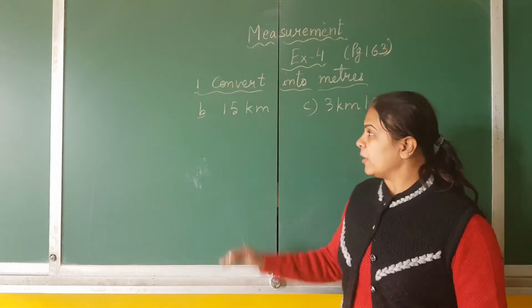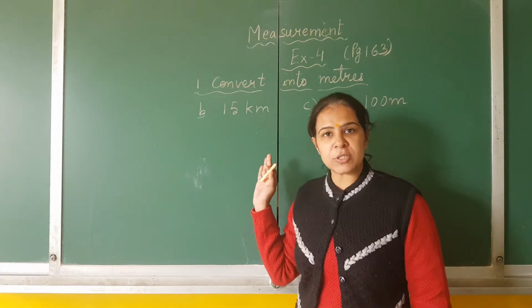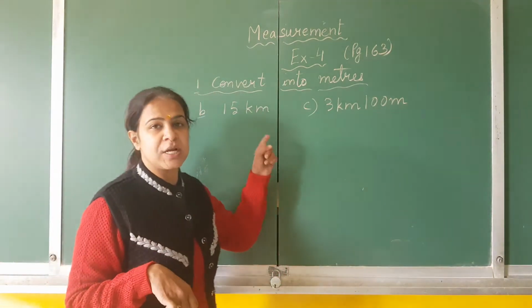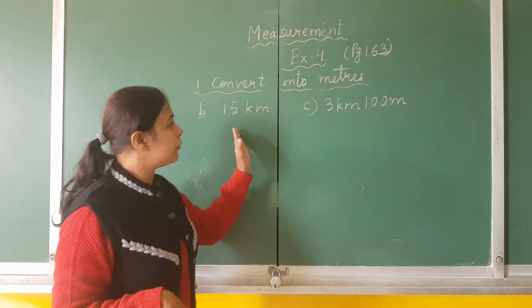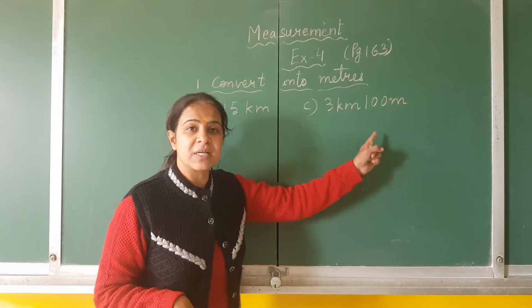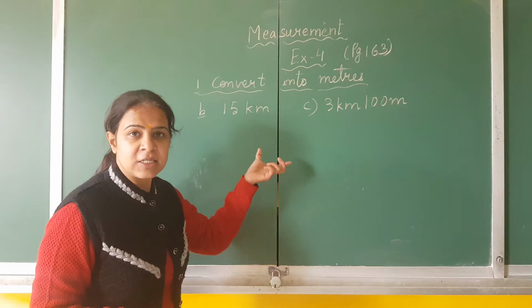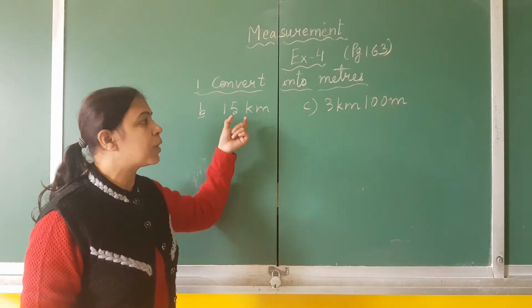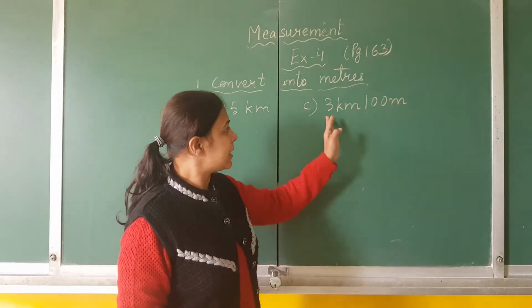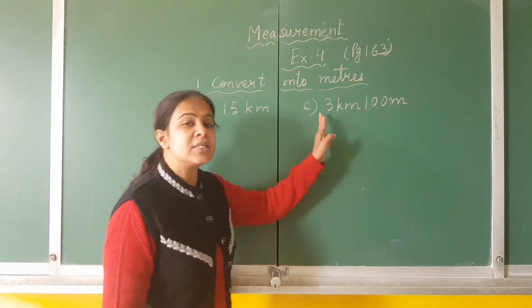Now children, there is question number B. Try to solve this on your own, as I have shown you how to do question number A. Don't forget to write 1 kilometer is equal to 1000 meter. If you write this formula, then you will be able to convert 15 kilometer into meters. Okay, now let's move to question number C.